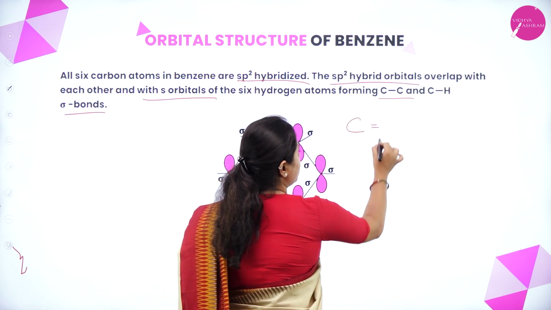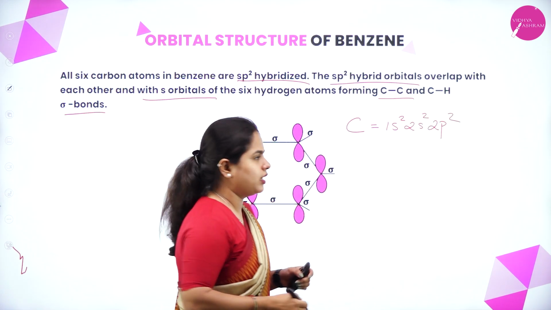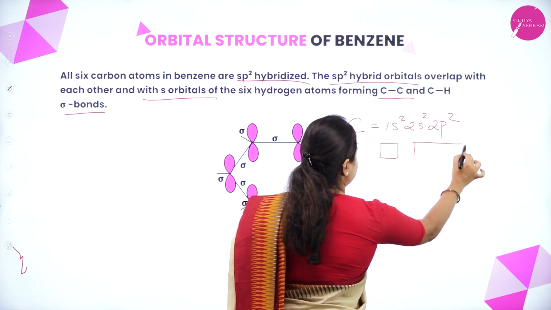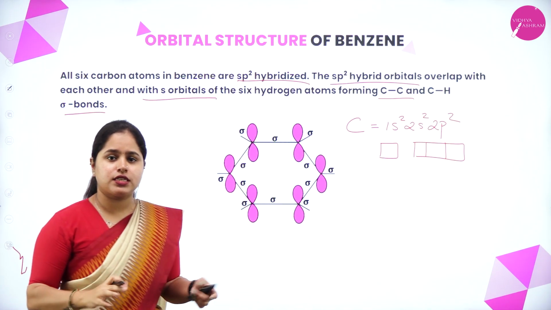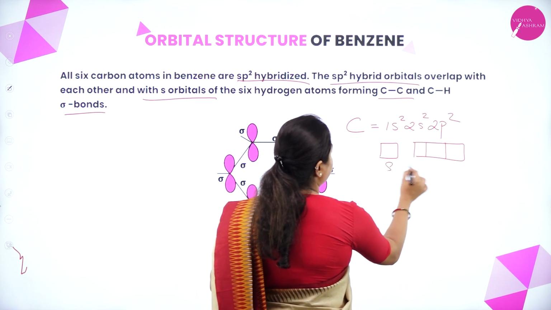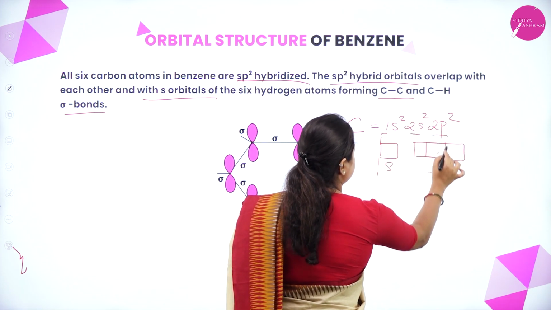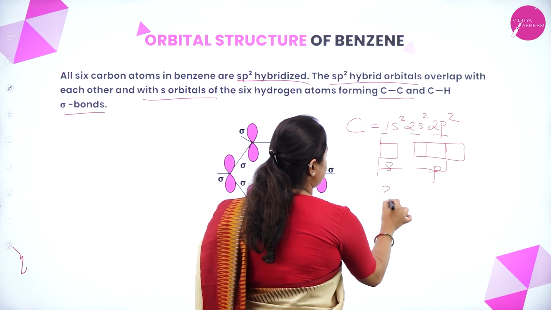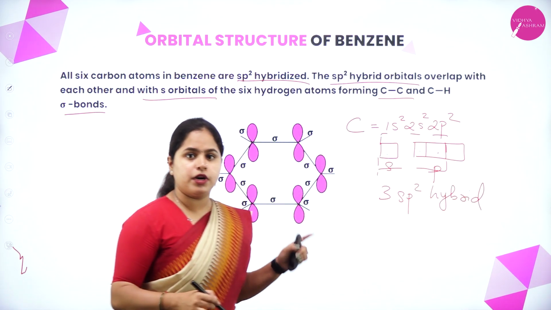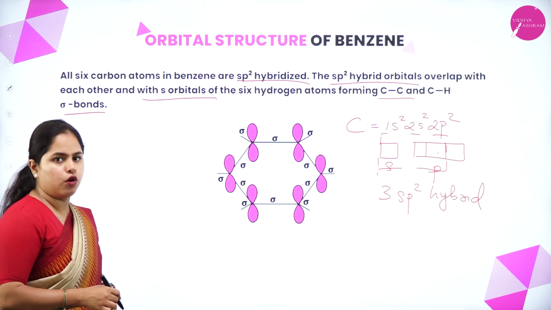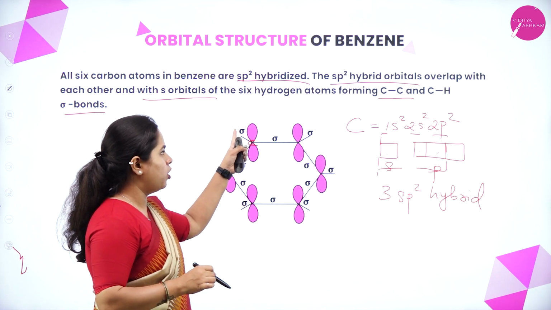In the case of carbon, we know the electronic configuration is 1s2, 2s2 and 2p2. Considering the last shell, we know 1 s orbital is there, and p, how many orbitals are there? 3, right? We just now discussed it is sp2 hybridization. So this s and 2 of these p will hybridize. 1 s and 2 p will undergo hybridization and form 3 sp2 hybrid orbitals. Now these 3 sp2 hybrid orbitals will take part in the sigma bond formation. As you can see here, if this is one carbon atom, one of them will form a sigma bond with hydrogen.